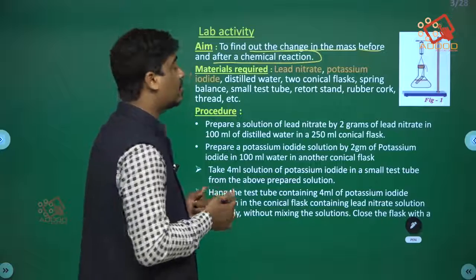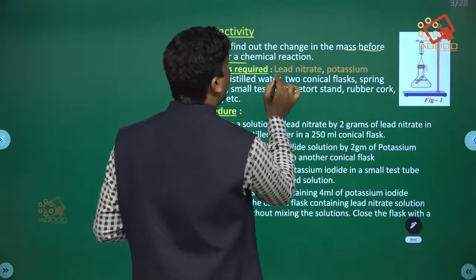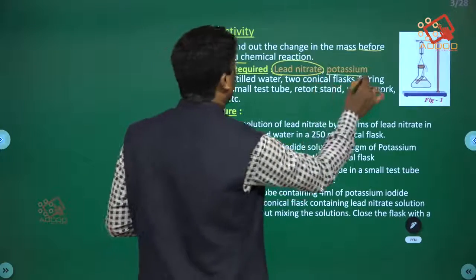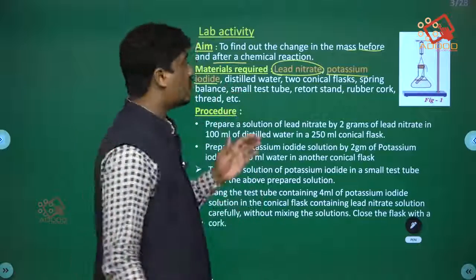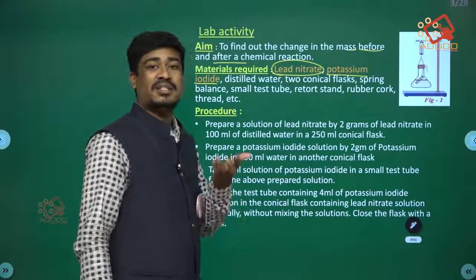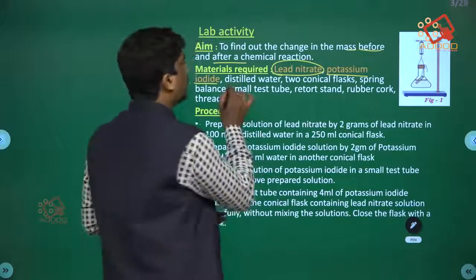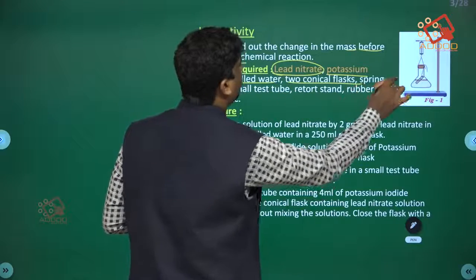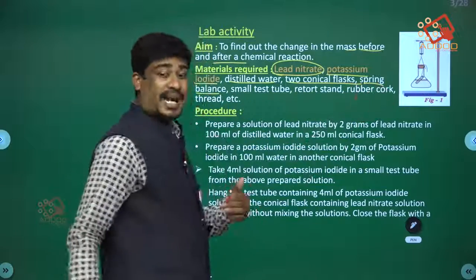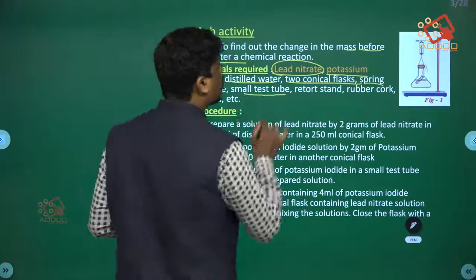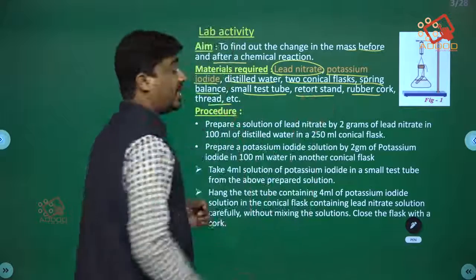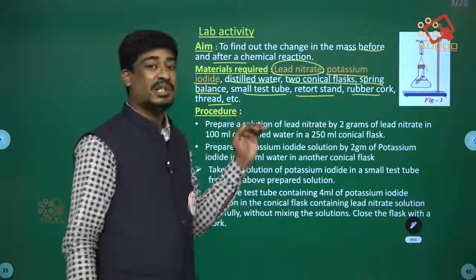For that we need some materials. What are the materials? Lead nitrate solution from the laboratory, and potassium iodide, which can be in solution form or solid form. If it is solid, then we have to make it into a solution. We also need distilled water, two conical flasks, a spring balance to weigh the reactants and products, a small test tube, a retort stand, a rubber cork, thread, etc. These are the materials required to do this activity.